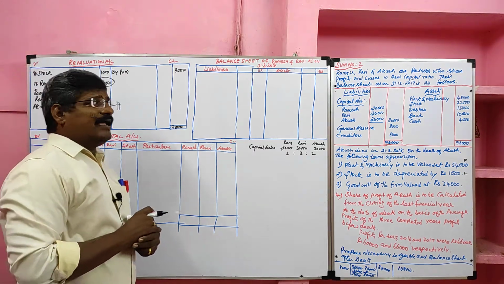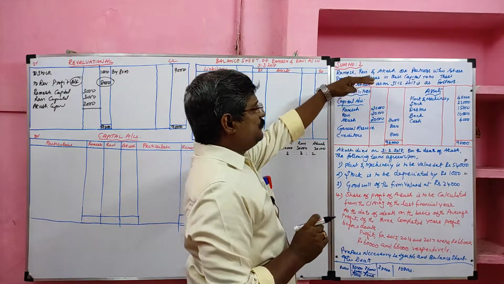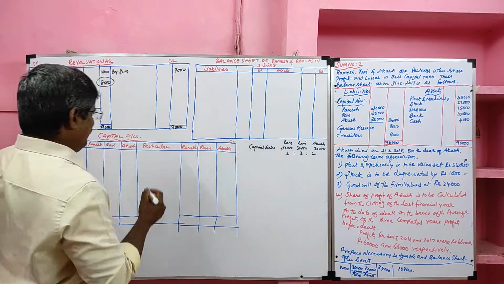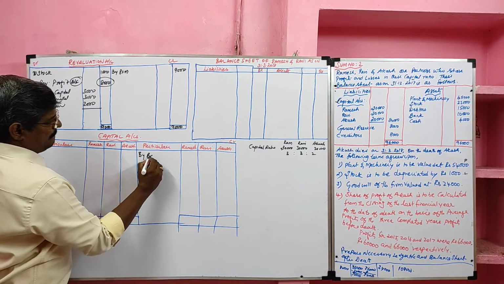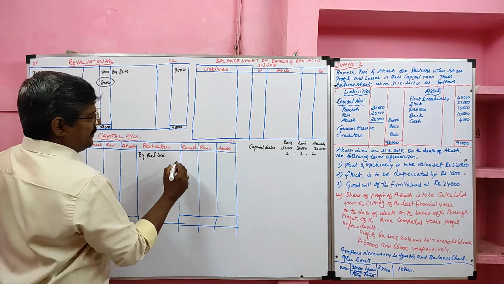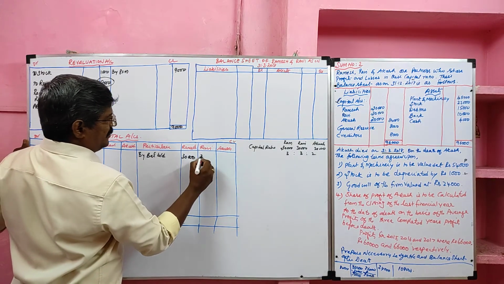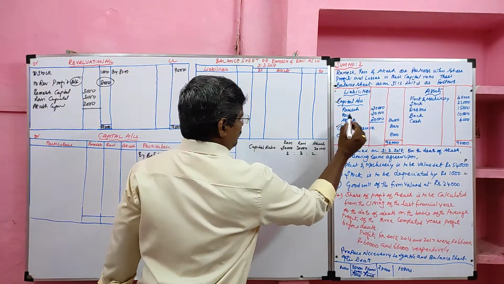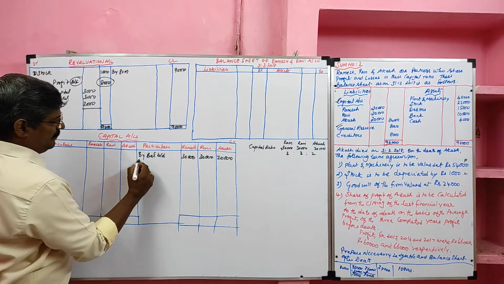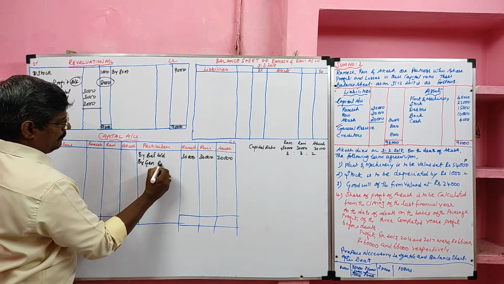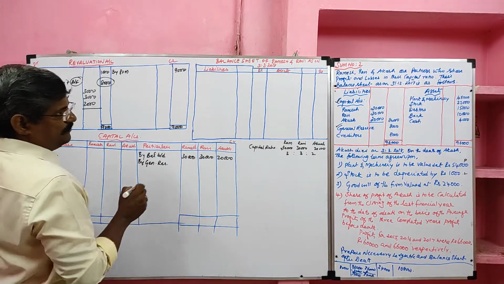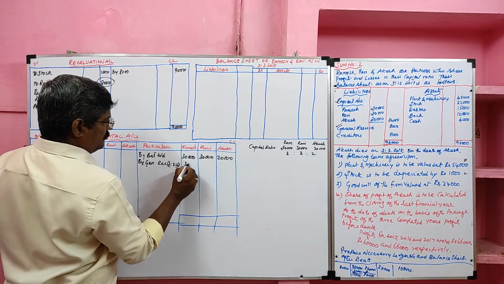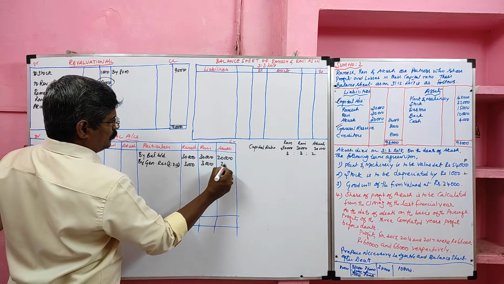Then we are going to prepare the capital account. For the preparation of the capital account, we should read the problem from beginning to end. First we will start with the liability side. Capitals are given. Capital should be credited in the capital account. By balance b/d: Ramesh capital 30,000, Ravi capital 30,000, Akash capital 20,000. Then general reserve. General reserve should be credited to the capital account. It should be divided in the old ratio. The value of general reserve is 8,000. The ratio is 3:3:2. So 3,000 to Ramesh, 3,000 to Ravi, 2,000 to Akash.